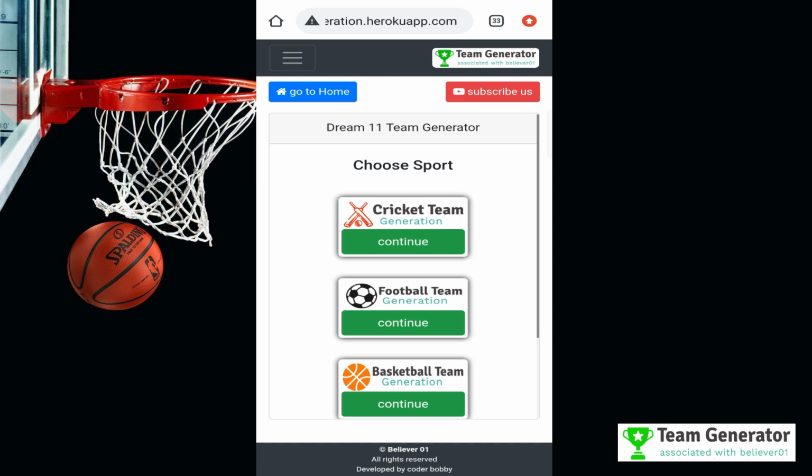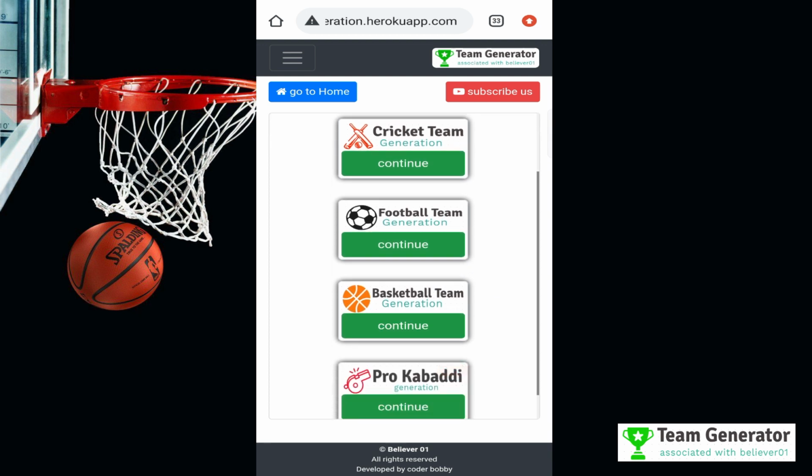So this is the interface of the team generator software, which is available for cricket, basketball and football, and it is proven to be a very effective tool to get the first rank. Many of our users have won a lot of money by using the team generator software previously also, and it is specifically built for Grand League winning.